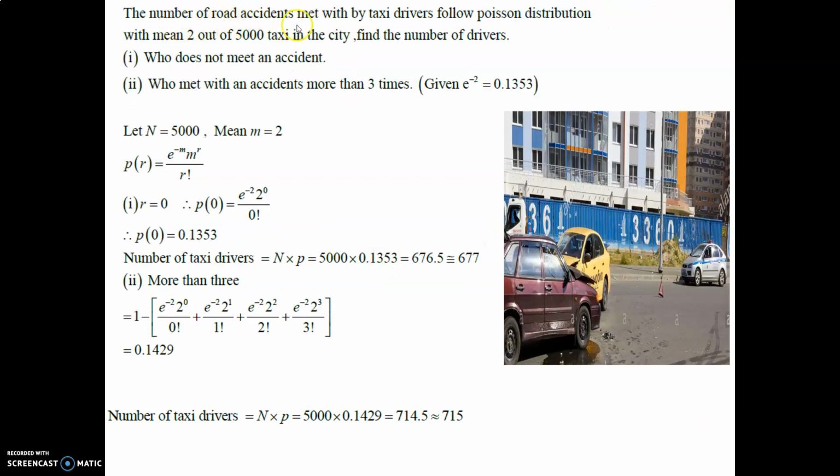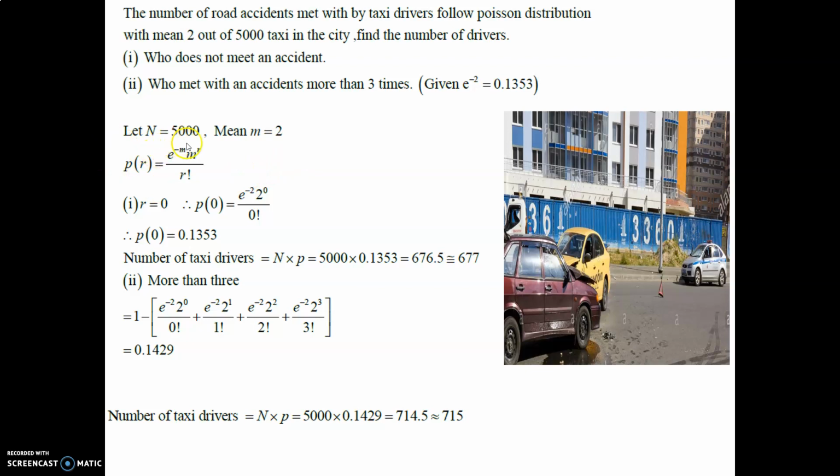The number of road accidents made by a taxi driver follows a Poisson distribution with mean 2, out of 5000 taxis in the city. Find the number of drivers who do not meet with an accident, and who meet with an accident more than 3 times. Given e raised to minus 2 is 0.1353.